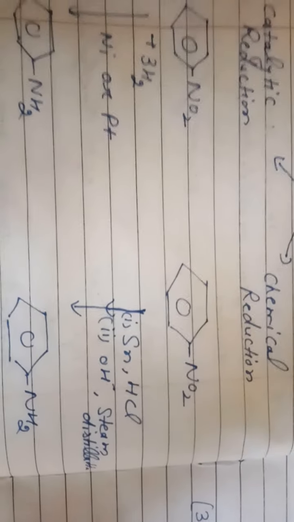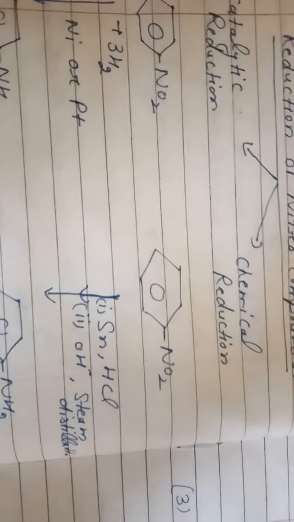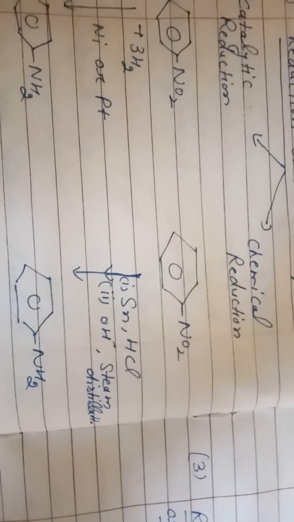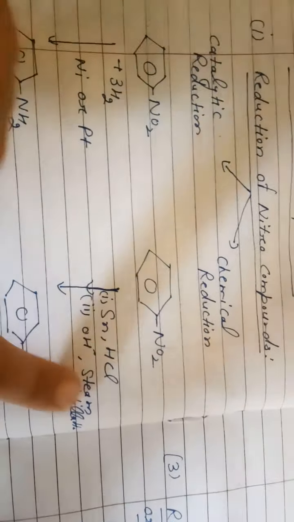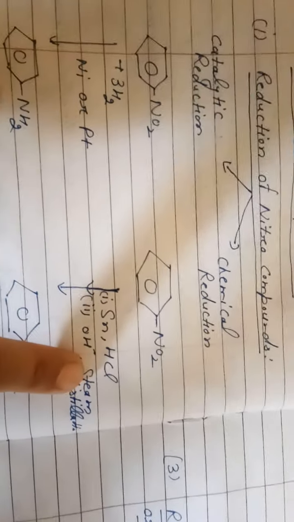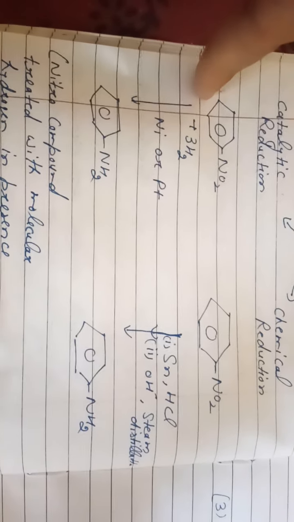The second way is chemical reduction. We can also reduce nitro compounds via chemical reduction. In this case, we treat nitro compounds with tin in the presence of HCl, followed by hydroxylation and steam distillation, and we get amines. This is the safest way as compared to catalytic reduction.